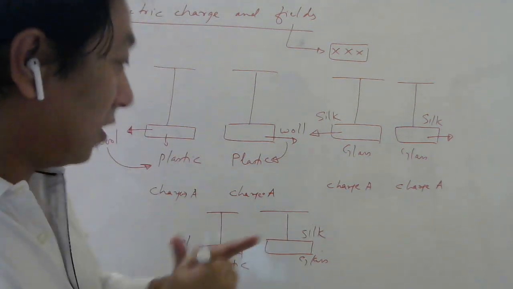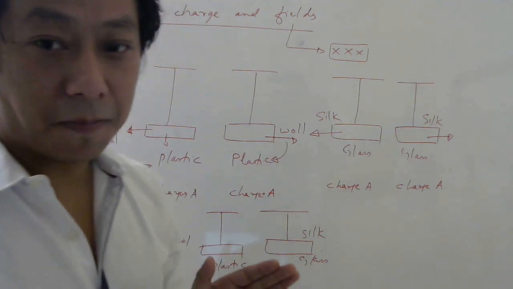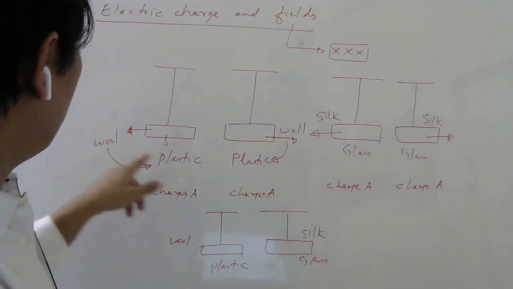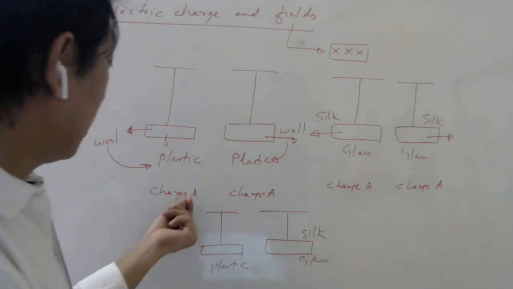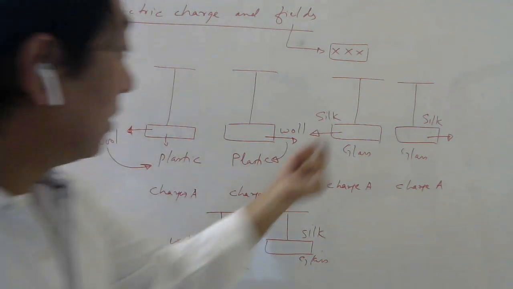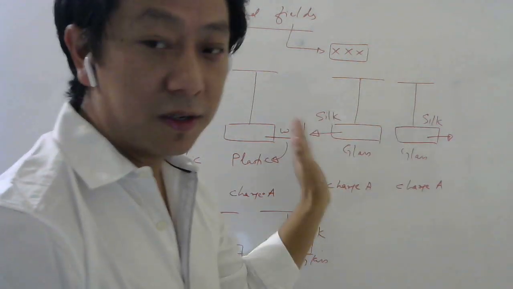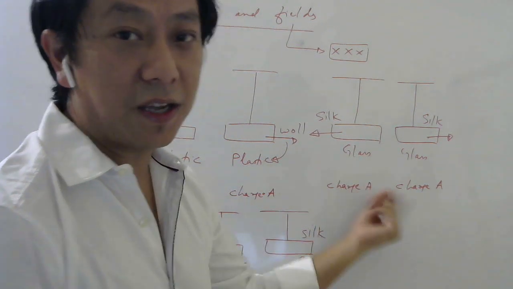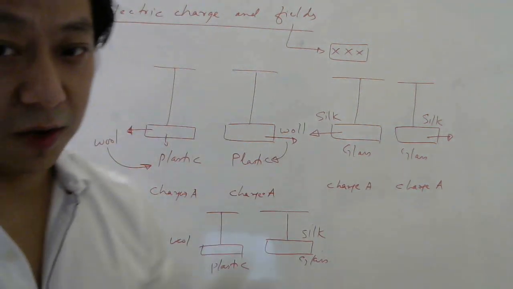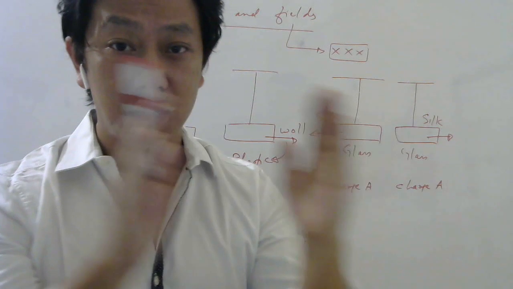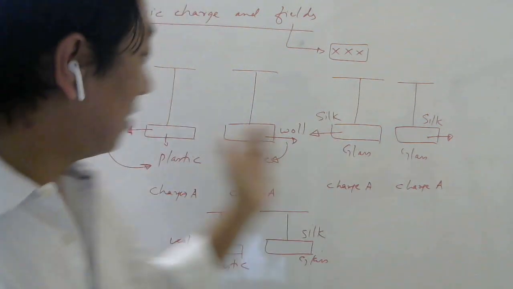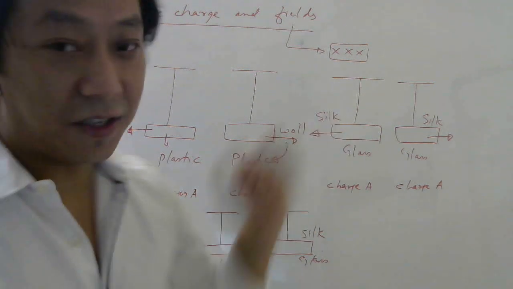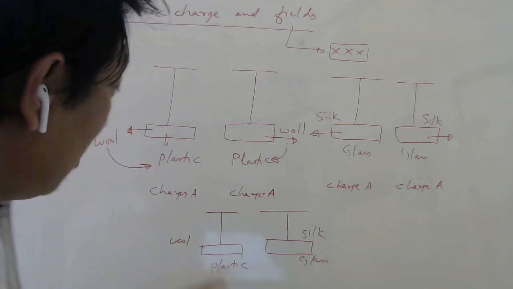You made a theory based on these two experiments that when you rub plastic with wool it acquires a property which we are calling charge A. And here also it was repulsion, so we called it the same property, charge A. So now what law did you make? You made a law saying charge A repels charge A. And experiments suggest that, right?